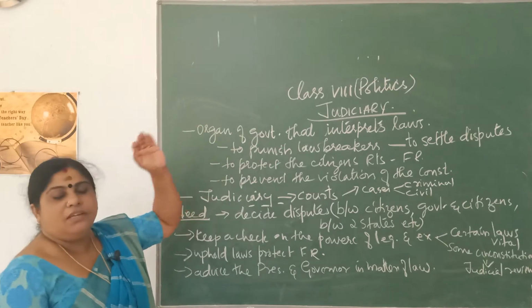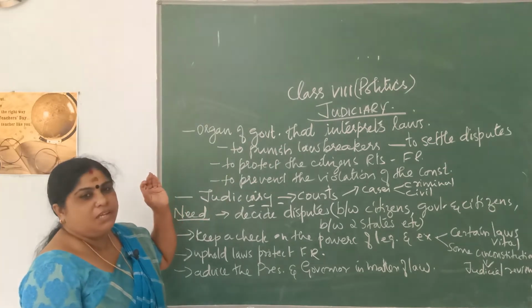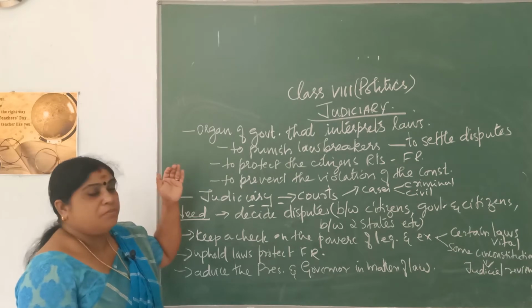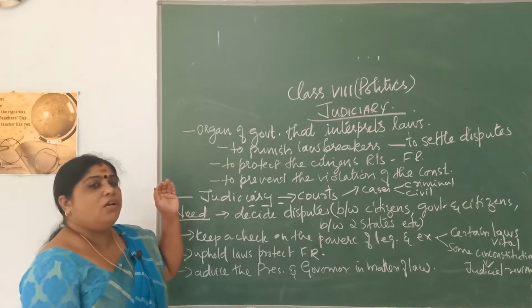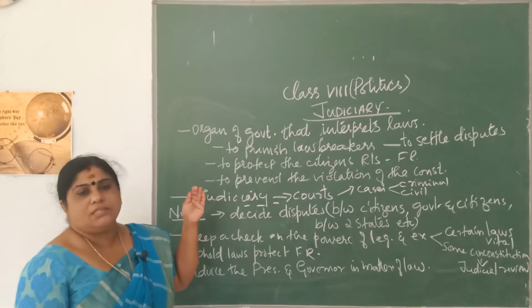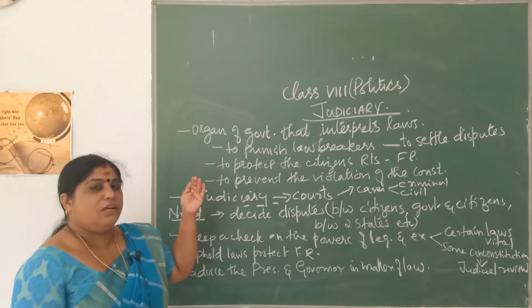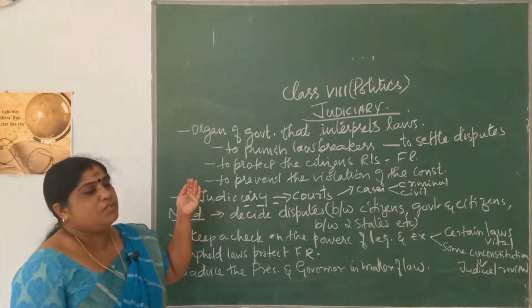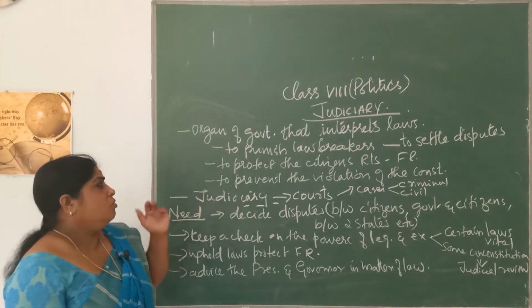Judiciary is a topic which we have discussed several times in the class. At least the meaning you will be knowing, what is judiciary. We had learned the different organs of government. We have three organs of government, which you call legislature, executive and judiciary, and judiciary is the third organ of government which comprises a system of courts. That is called judiciary.